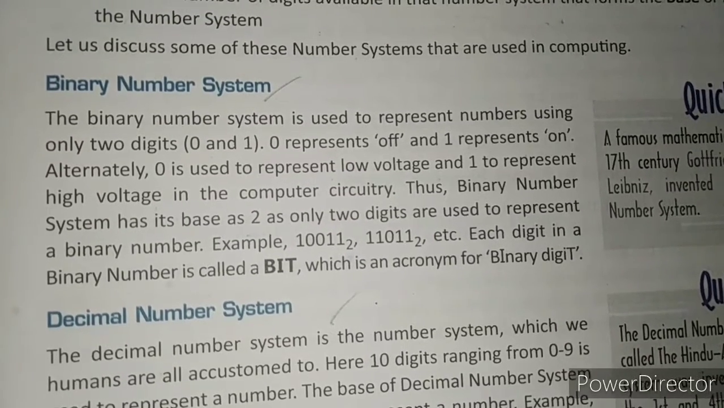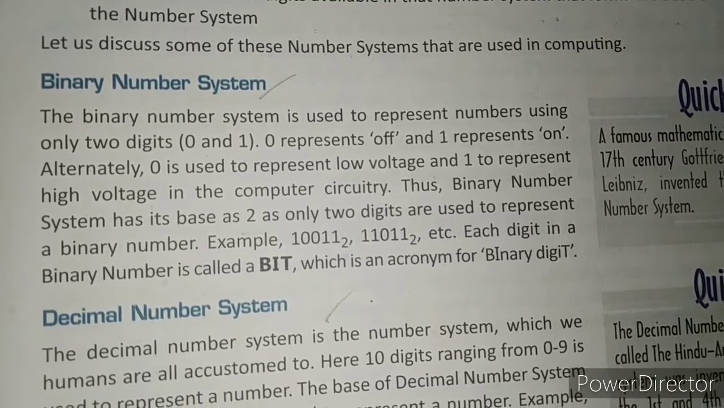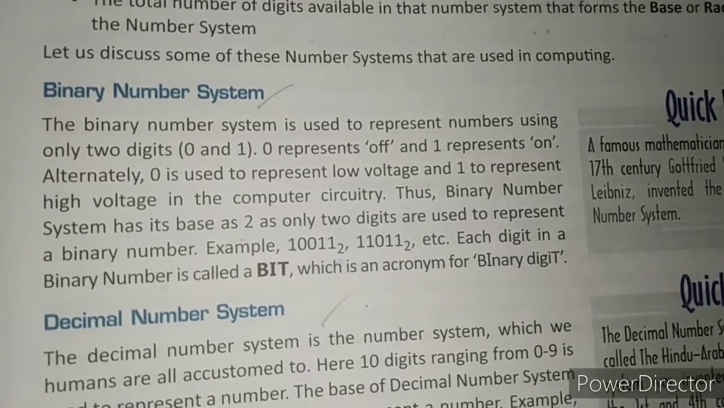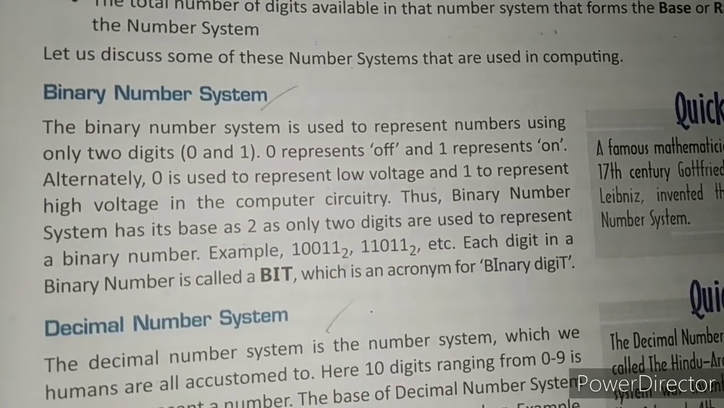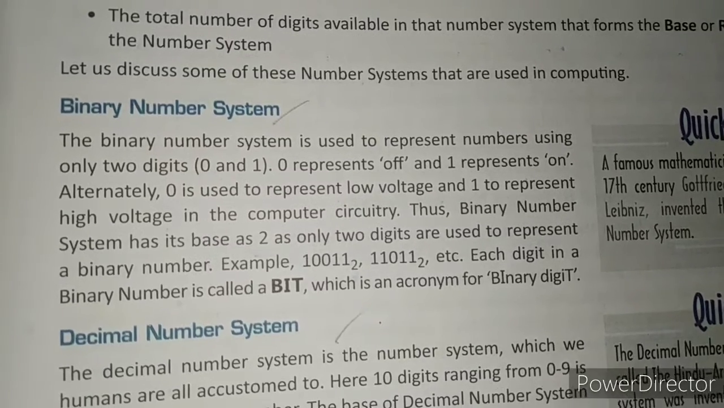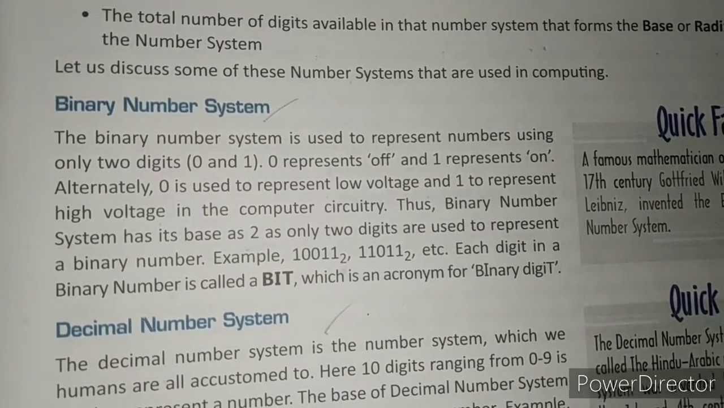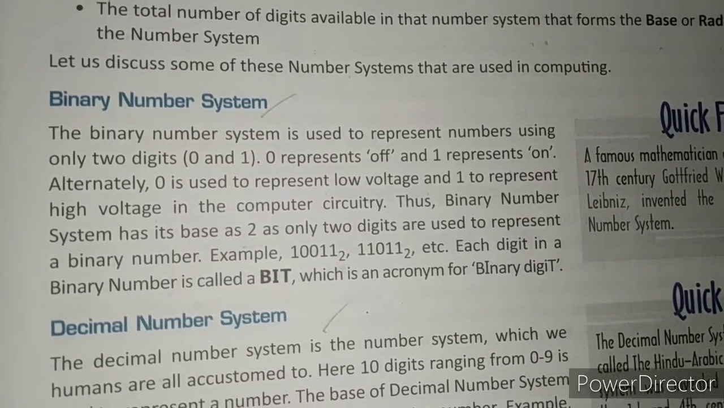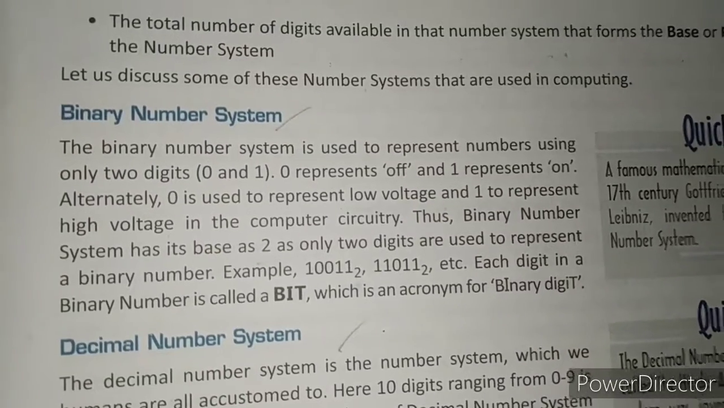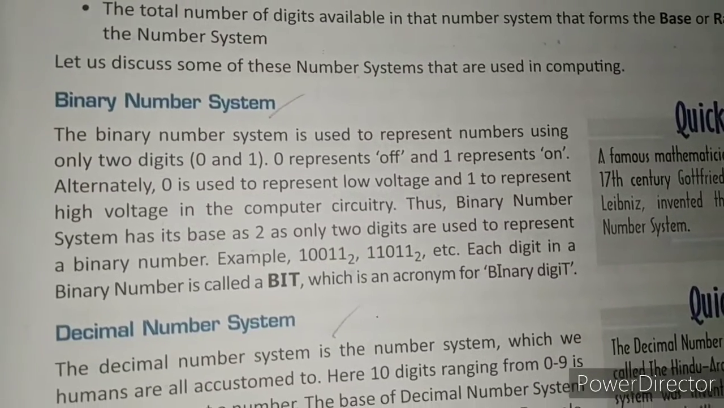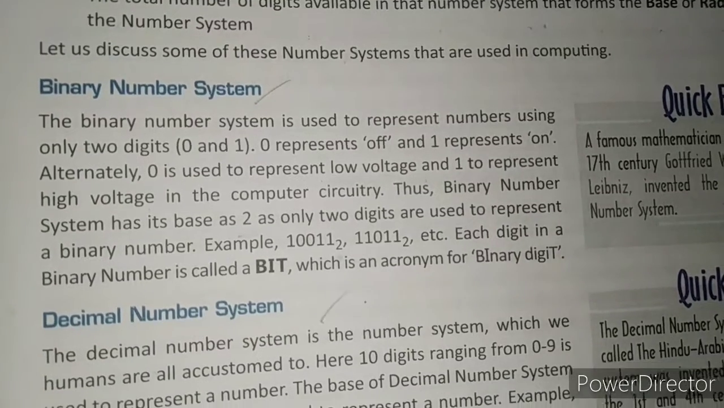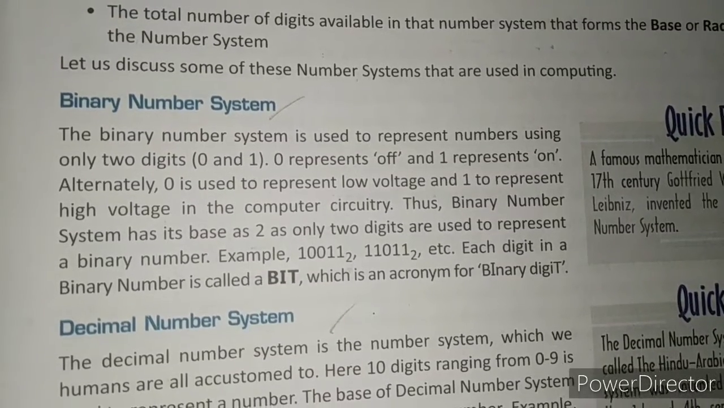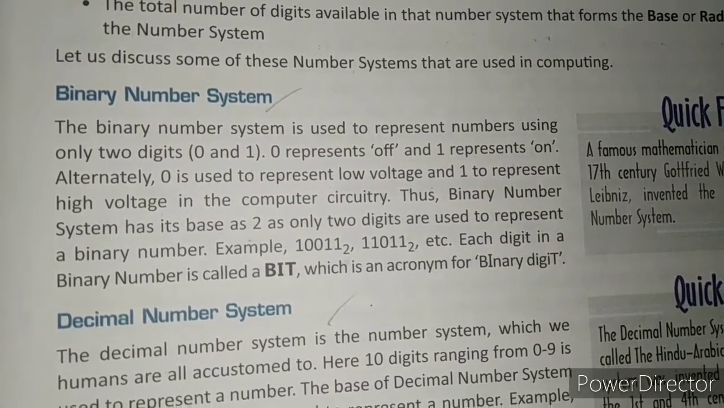Off is represented by 0 and on is represented by 1. Using these two states, the binary system can be utilized by the computer. Therefore, many computers work on the binary number system, right? Off and on, or 0 and 1, can be stored in the memory, and this is the smallest unit of storage, so it is known as a bit, right?